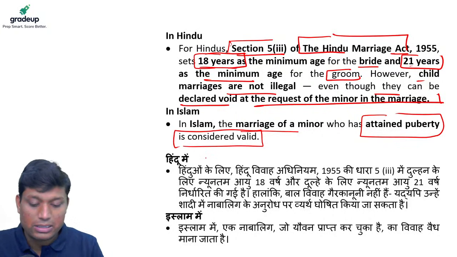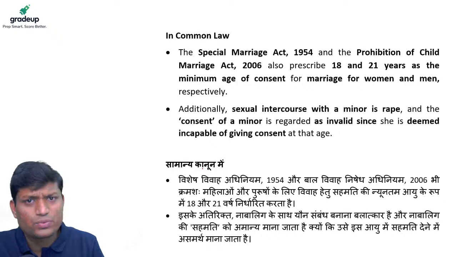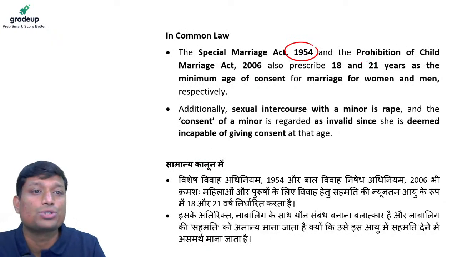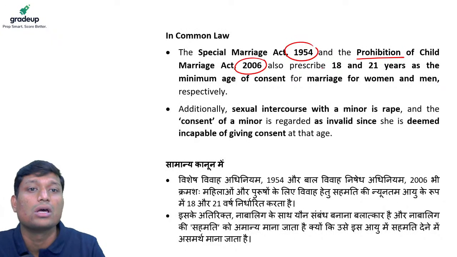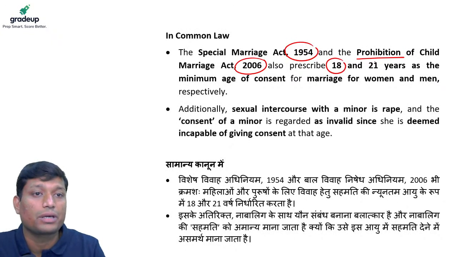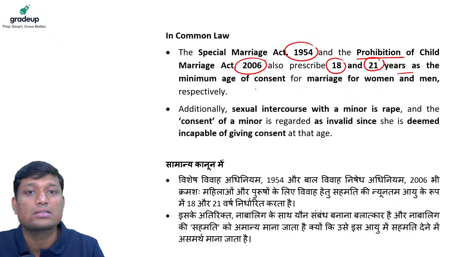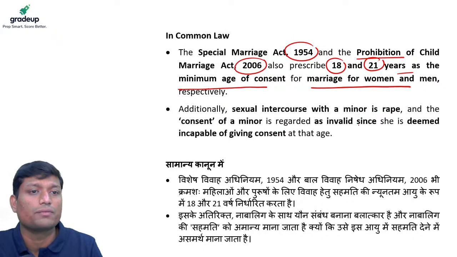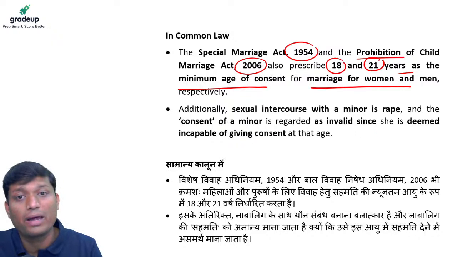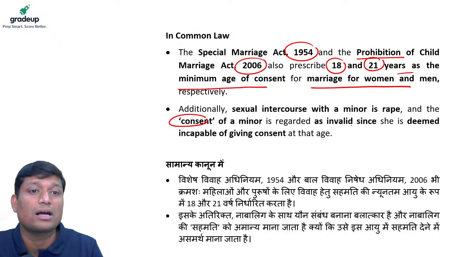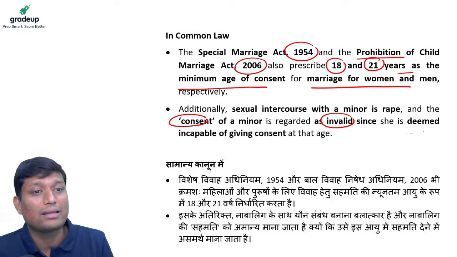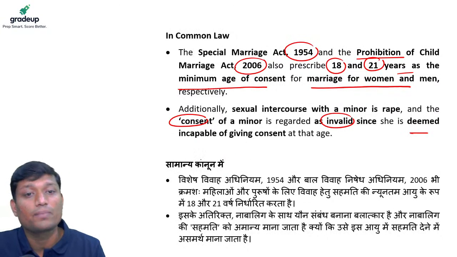So it is also being discussed. Now there is common law also. The Special Marriage Act of 1954 and the Prohibition of Child Marriage Act of 2006 also prescribe the same ages, that is 18 and 21, as the minimum age of consent for marriage of women and men, right? And additionally, sexual intercourse with a minor is rape, that we all know, and the consent of a minor is regarded as invalid in this particular case, because that particular minor is deemed to be incapable of giving consent at that age.